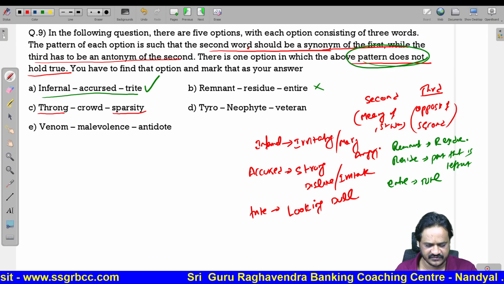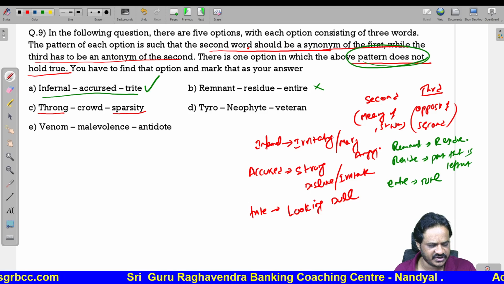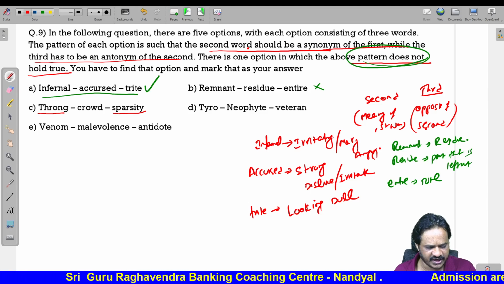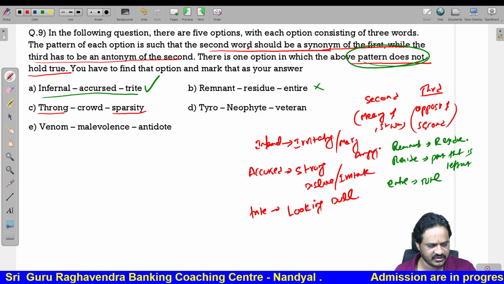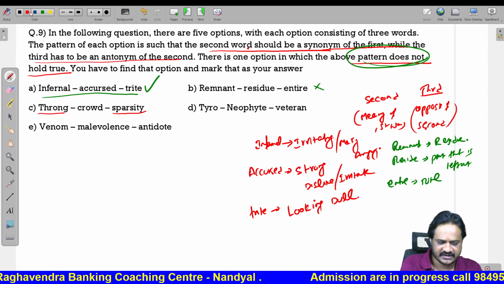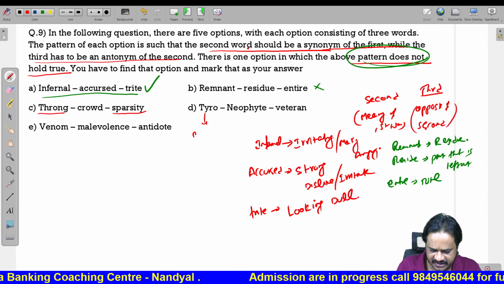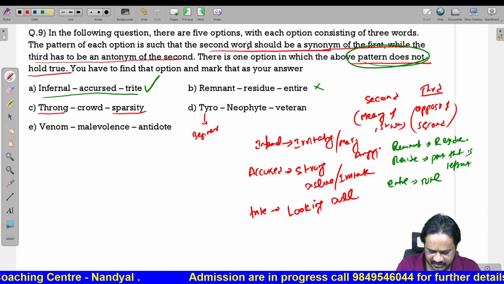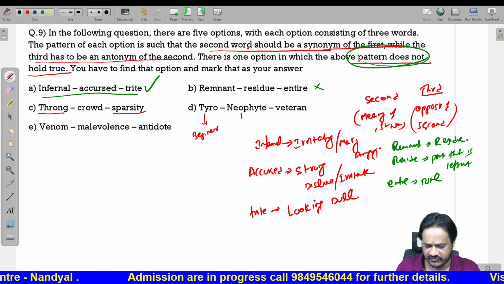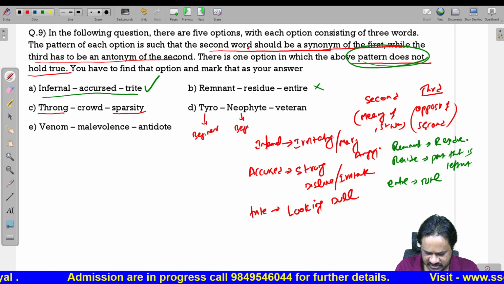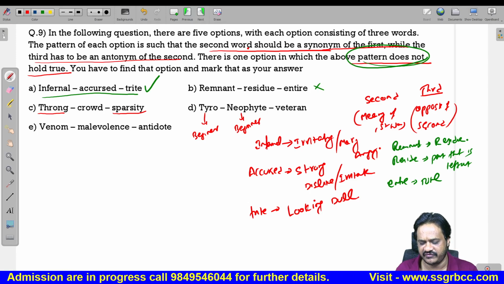Next, you have the words like tyro. So what is the meaning of tyro? Tyro means a beginner. Beginner means fresher. Neophyte is also the same, beginner. Neophyte means beginner.